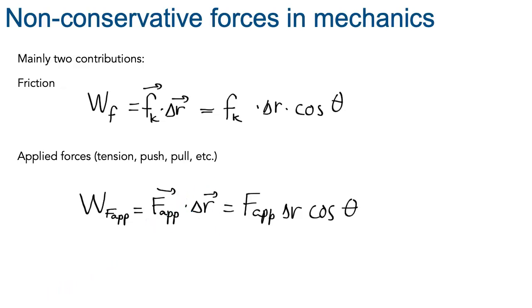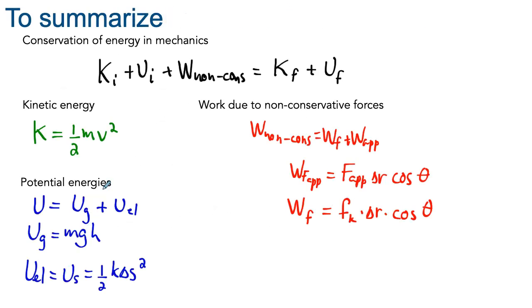So we are now ready to put all of this together. To summarize, we have a big equation that we want to go back to for conservation of energy. It includes the mechanical energy of the system at the beginning, the mechanical energy of the system at the end, and the transfer of energy to or from the system that is done by the non-conservative forces. Kinetic energy is given by 1/2 times the mass times the speed squared.